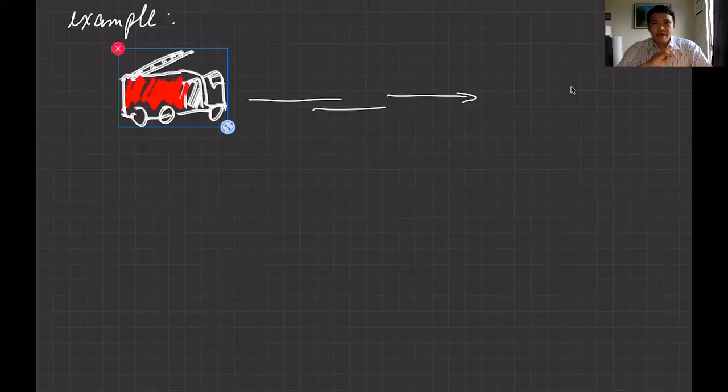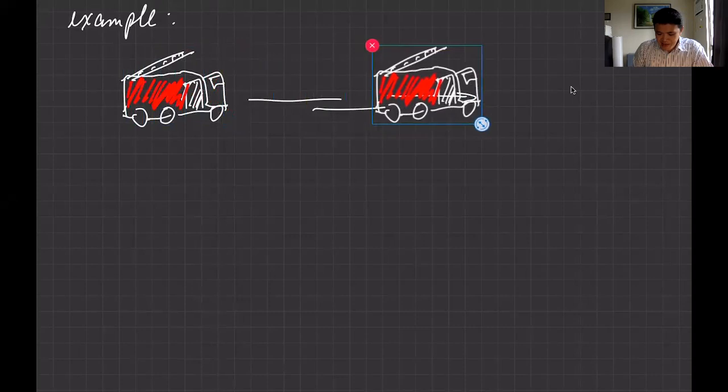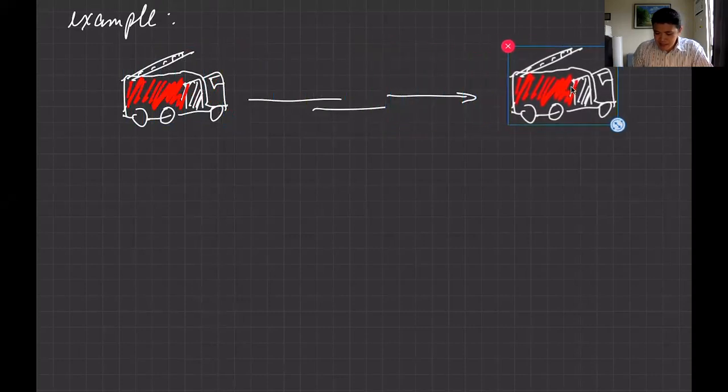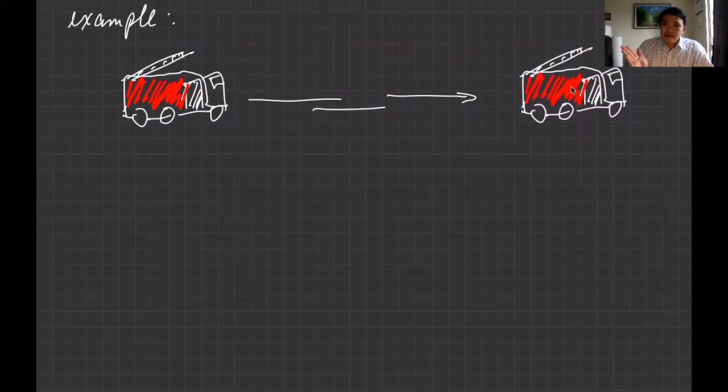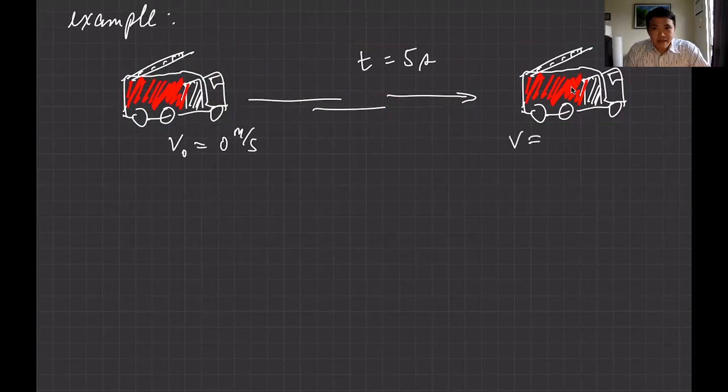Okay, let's have an example. So let's say our truck moves, siren. After some time, it is now located in this location. But let's say it started at rest. So let's say the initial velocity, V naught, equal to 0. So it means it is at rest at the initial position. And then after some time, let's say after 5 seconds, because it's an emergency, it's now getting faster and faster. Now the velocity is, let's say, 60 kilometers per hour.